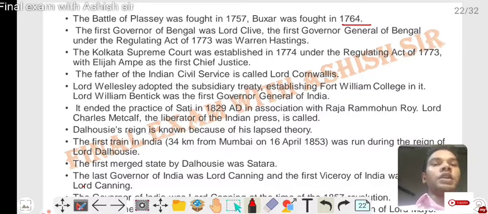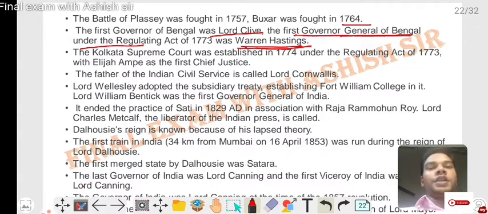The first Governor General of Bengal under the Regulating Act 1773 was Warren Hastings. The Calcutta Supreme Court was established in 1774 under the Regulating Act of 1773, with Elijah Impey as the first Chief Justice of the Calcutta Supreme Court.